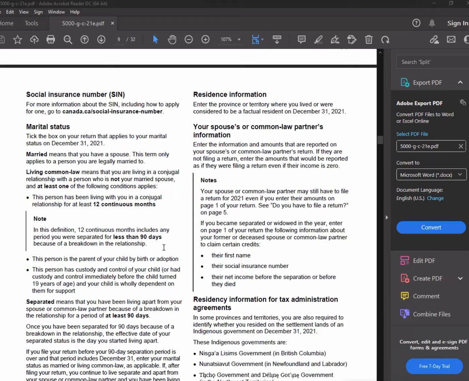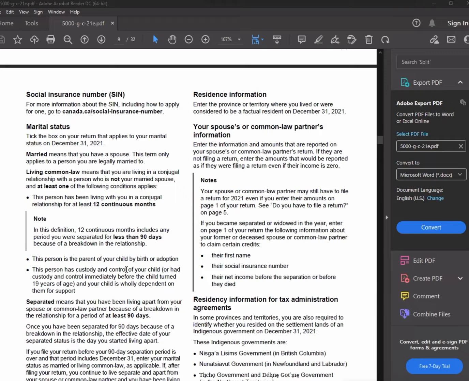From that day, the previous 10 months is lost. They calculate from the day they get back together: 1 month, 2 months, until 12 months. Then there will be a common law partner. Otherwise, there is not a common law partner.